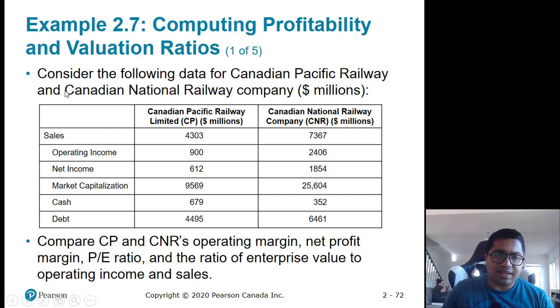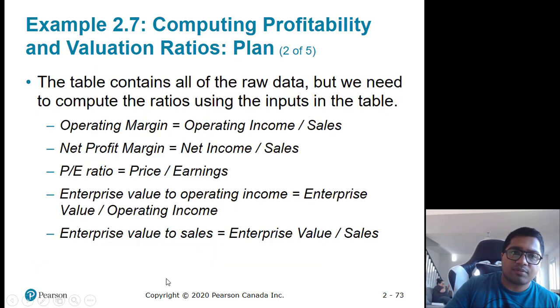So one more example they have given. Consider the following data for Canadian Pacific and Canadian National Railway Company. So sales are given, operating income is given, net income, market cap, cash and debt. Compare operating margin, net profit margin, PE ratio and ratio of enterprise value to operating income and sales. So you have to calculate a number of things.